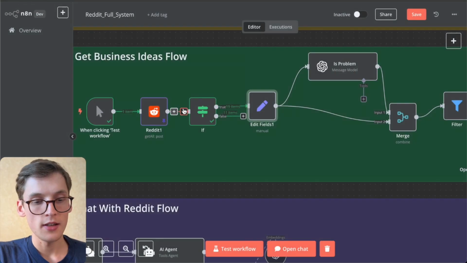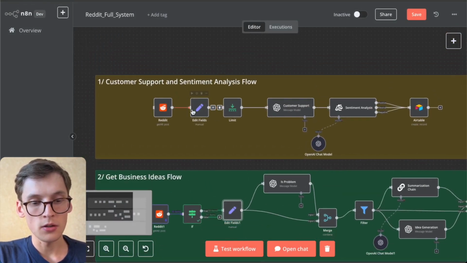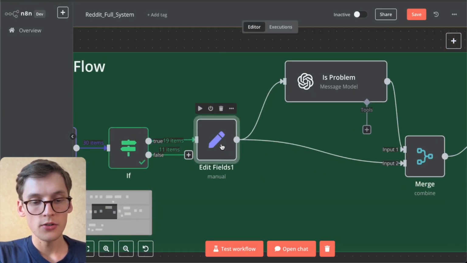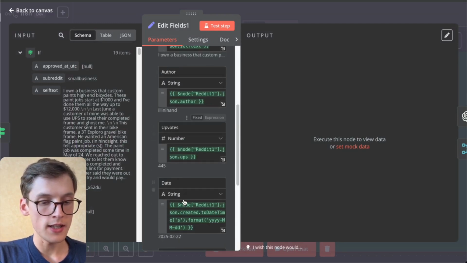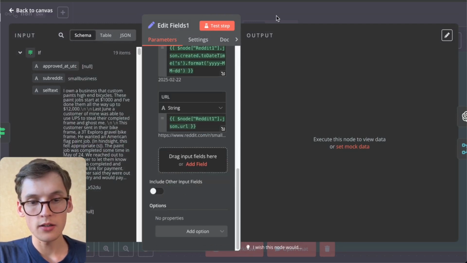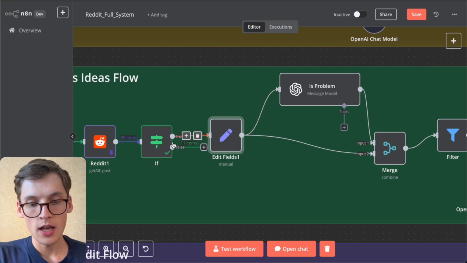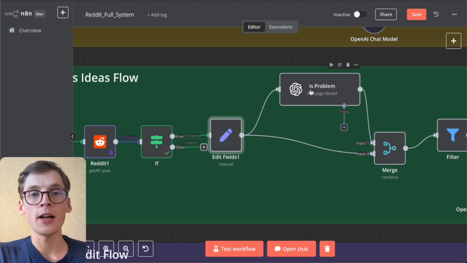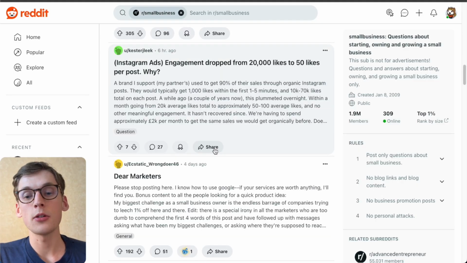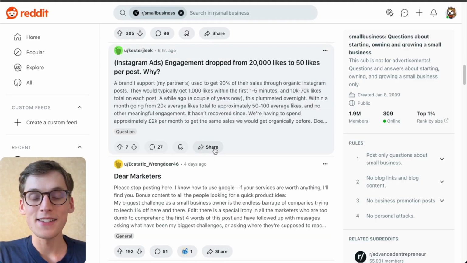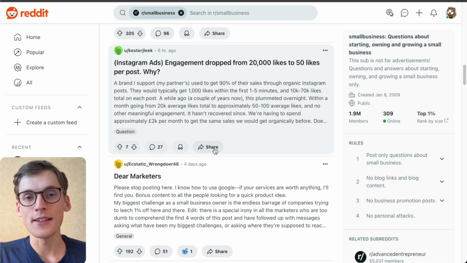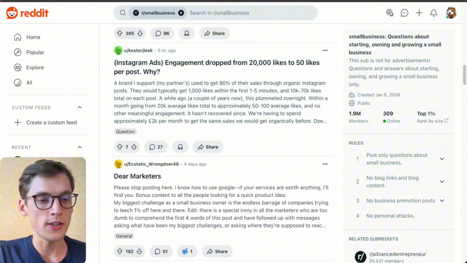After that, I can quickly show you the same node. I just copy pasted this whole node to get the title, the text, the author, upvote date, URL. So basically the same information. And we will be giving this information to the AI to detect if it's a valuable business problem. Because not every problem that is posted in the small business subreddit is a valuable business problem that you as a business owner can solve. So that's why we need to filter down all this data.